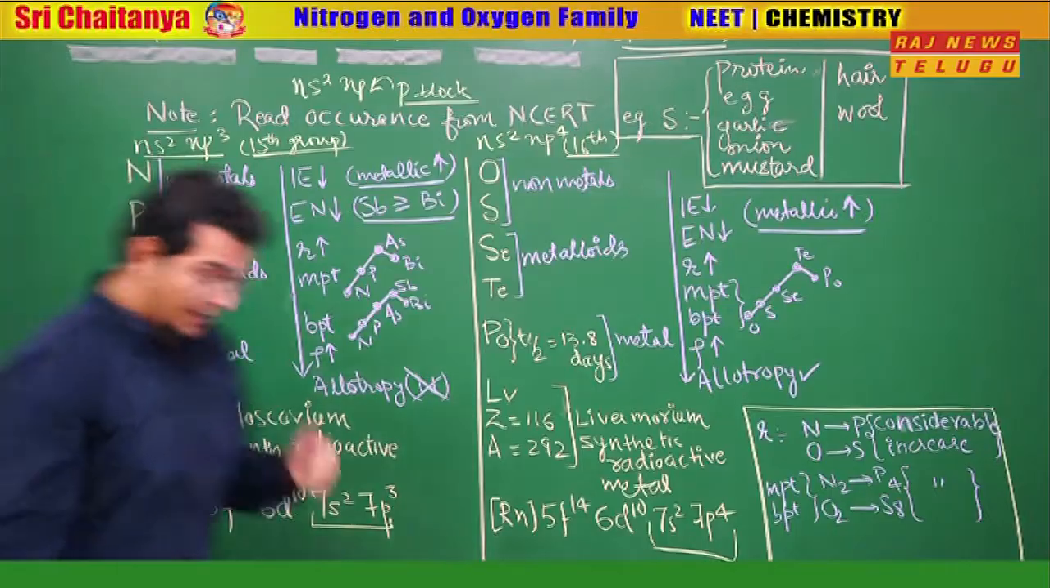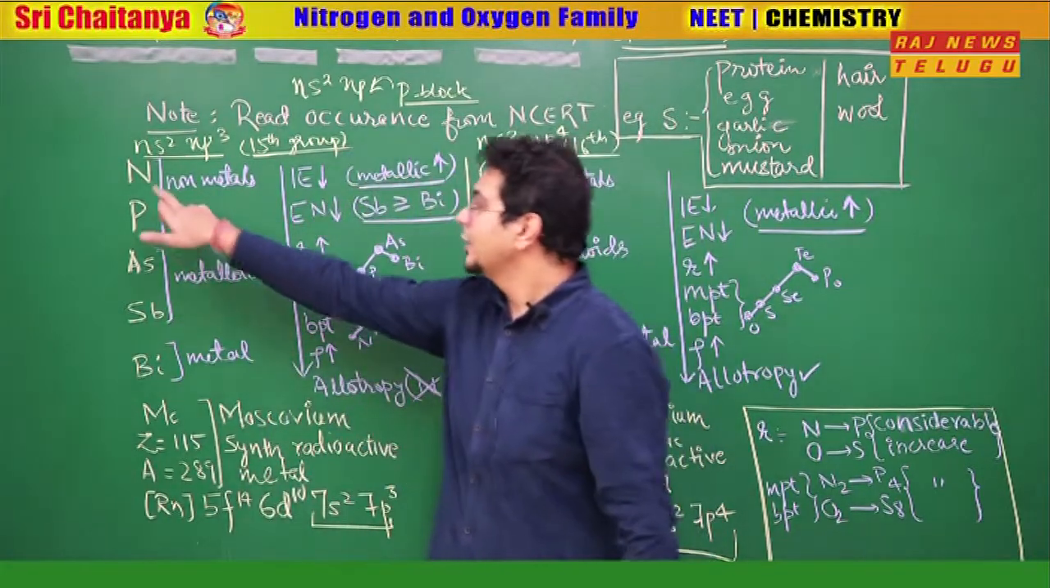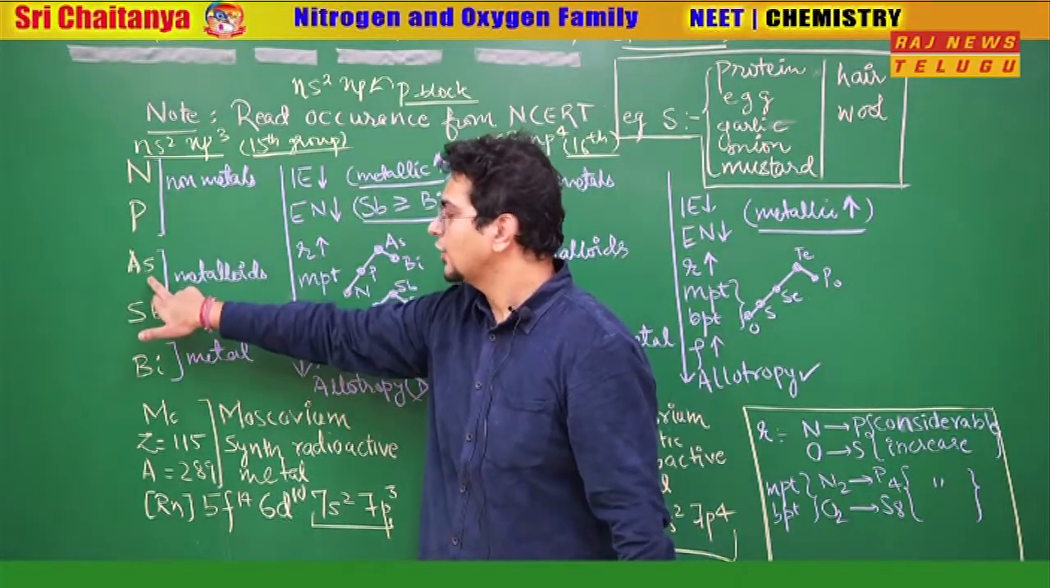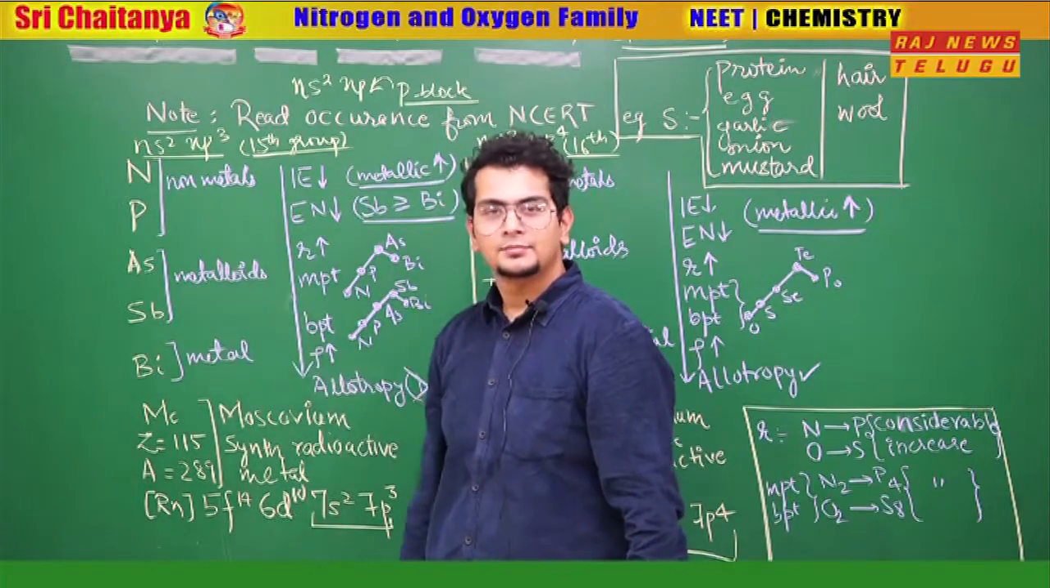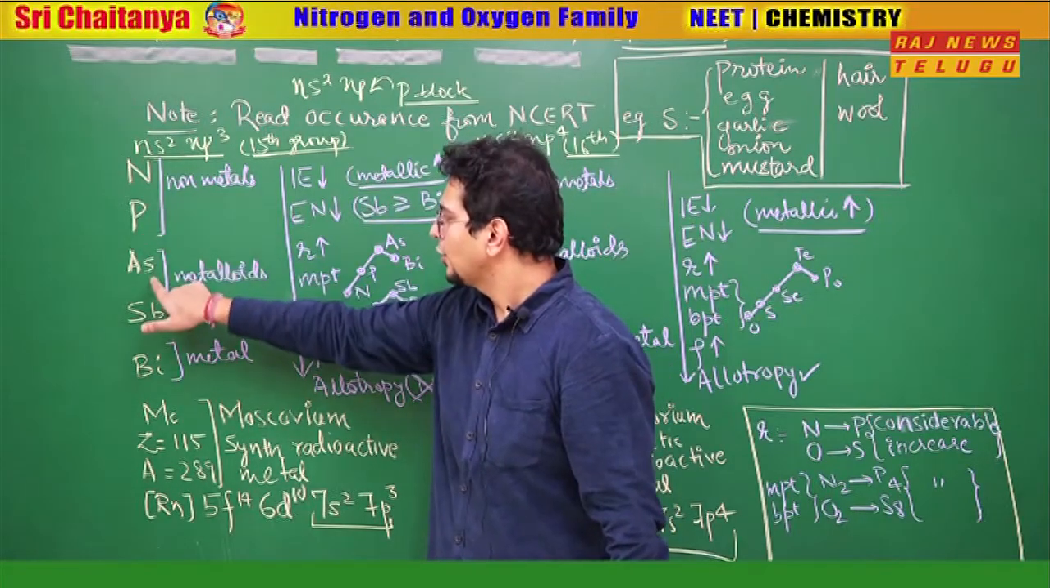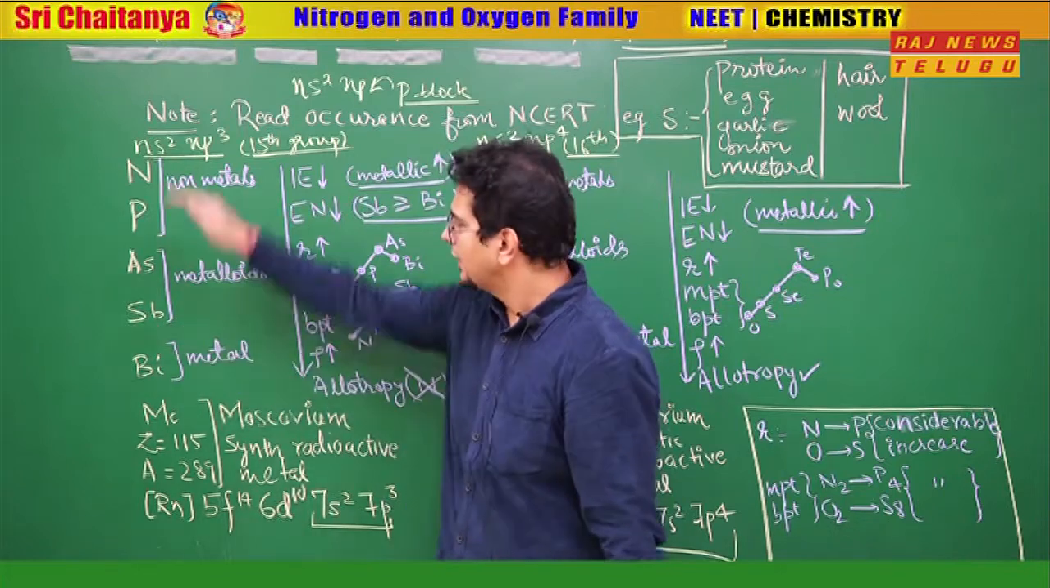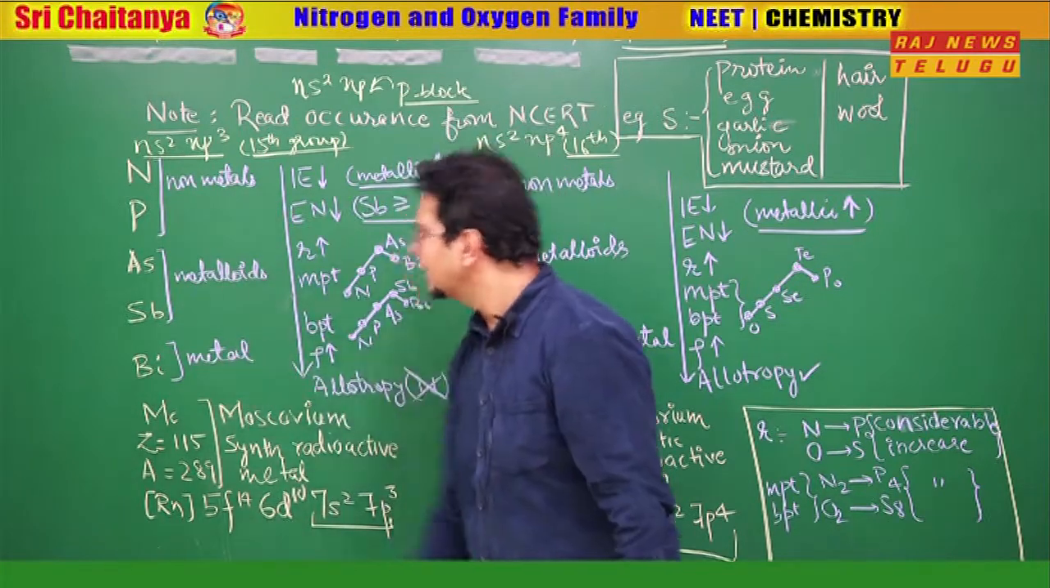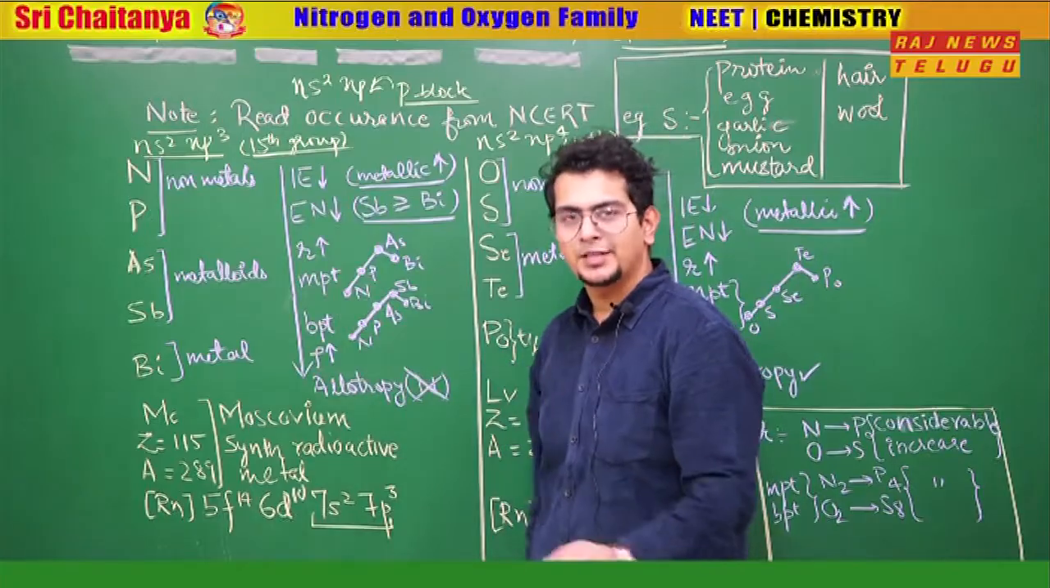How can you remember the nitrogen family? Look, NPASSBBI: New Zealand, Pakistan, Australia, all Bikari. So we can remember nitrogen, phosphorus, arsenic, antimony, bismuth.